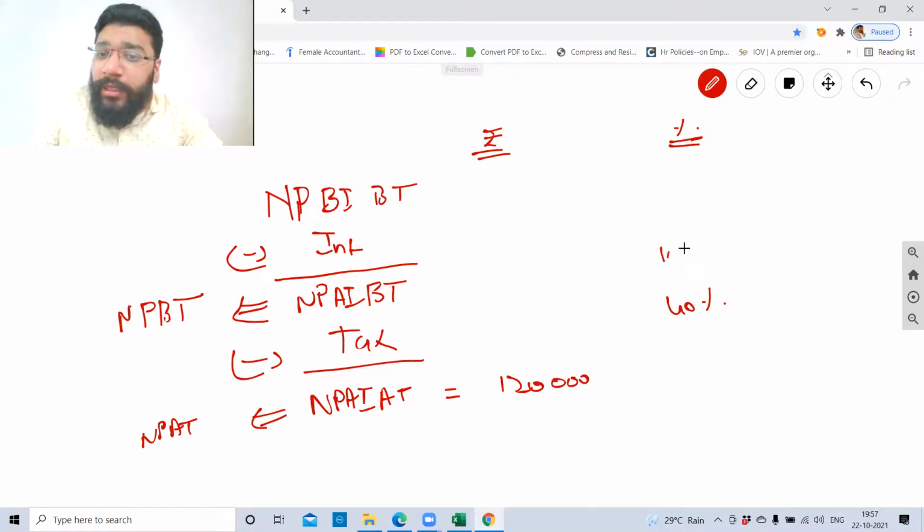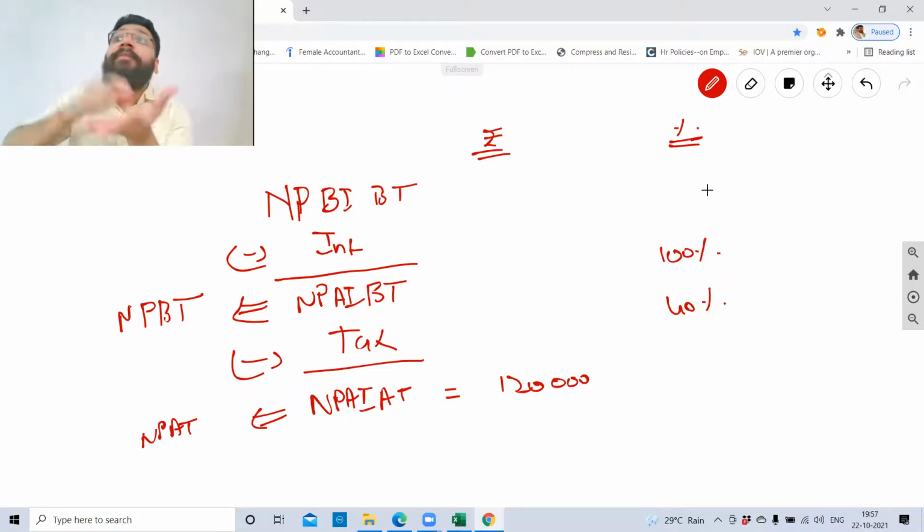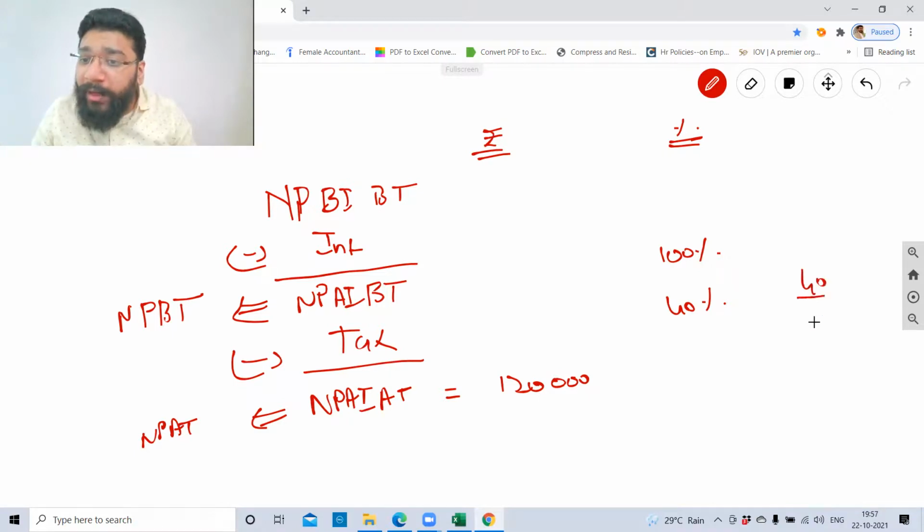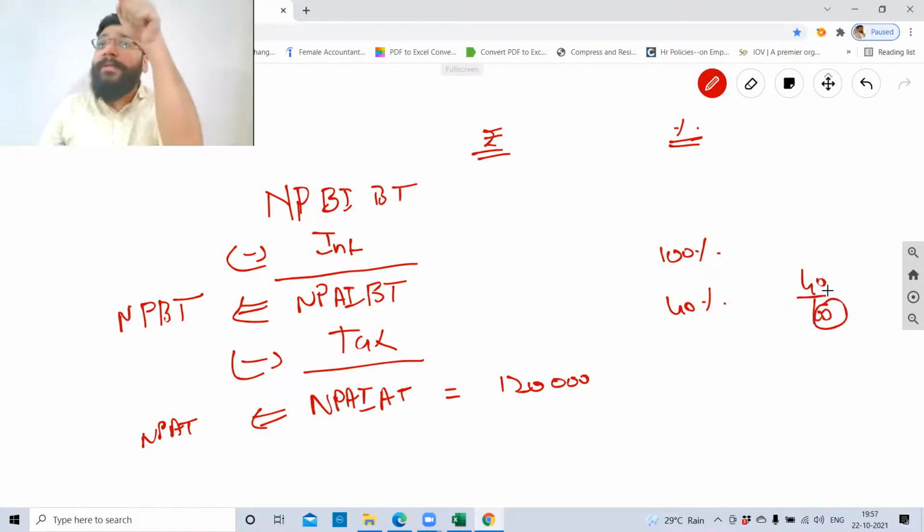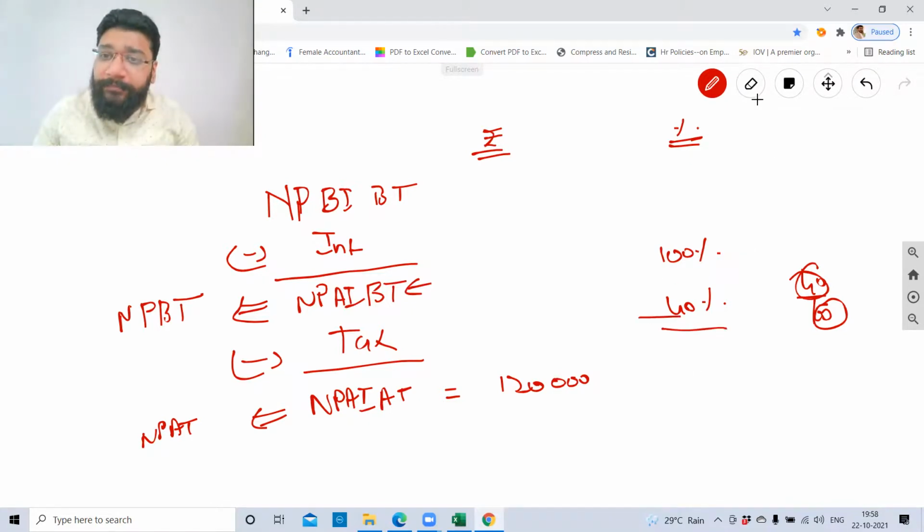Guys, I hope you're clear with the presumption, because whatever 100 rupees is available for you, government says that from that you give me 40%. What is the meaning of 40%? 40 by 100. So whatever 100 rupees you're earning, on that give me 40. So this is a net profit which is available for me. From that I need to give a share of it. So this is always equal to 100%. So 100 minus 40, 60%.